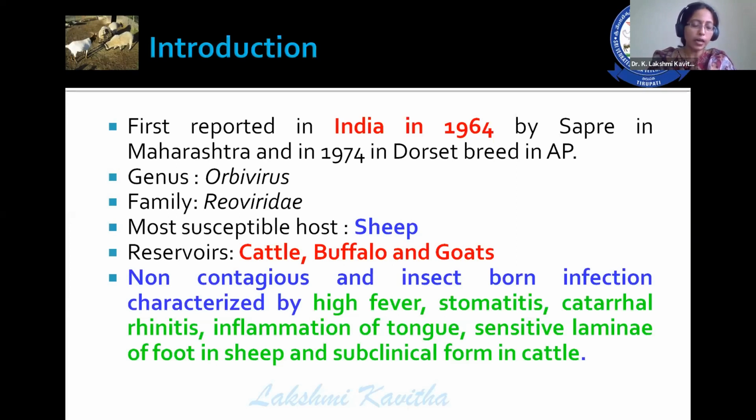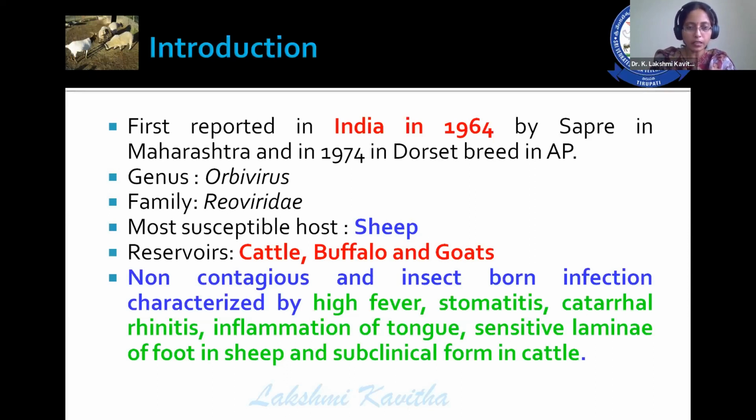These 3 animals act as reservoirs, maintaining the virus and being responsible for outbreaks of the disease in sheep. By definition, this disease is a non-contagious and insect-borne infection characterized by high fever, stomatitis, catarrhal rhinitis, inflammation of the tongue, inflammation of sensitive laminae of the foot in sheep, and a subclinical form of disease in cattle.